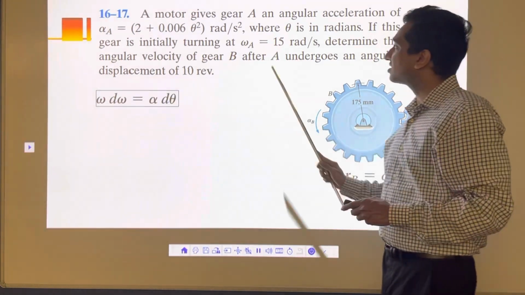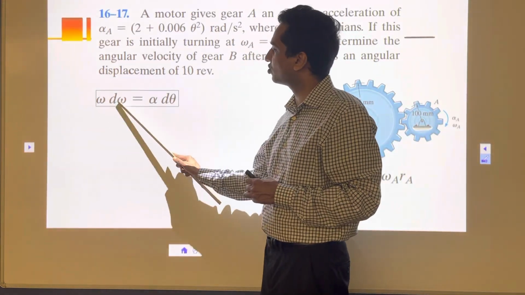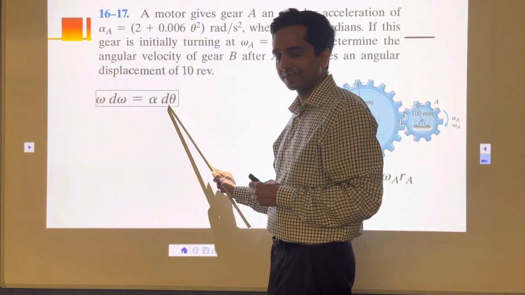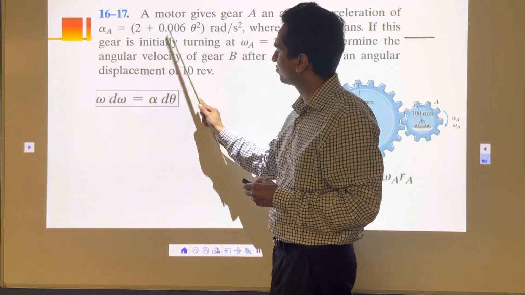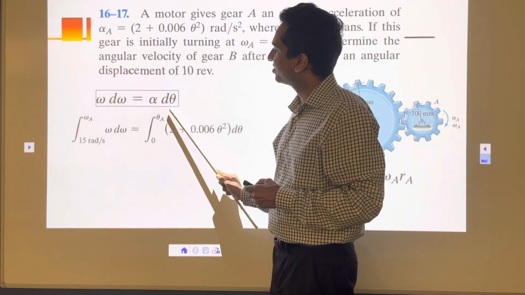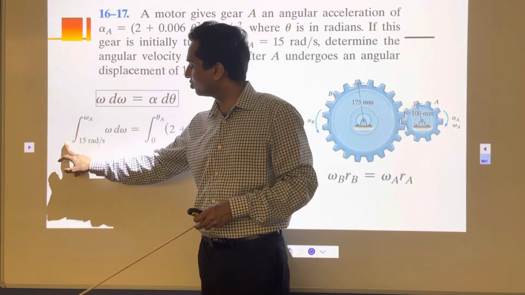Here the time is not given, so we are going to use this relationship: omega d omega is equal to alpha d theta. This is the relationship that we are going to use. We have this alpha already here. I'm going to put that alpha here and rewrite this one. So here I have d omega here, d theta here. I'm going to integrate it.